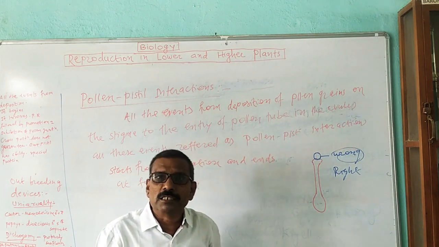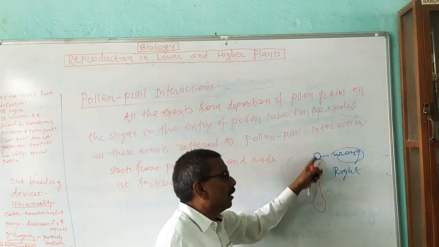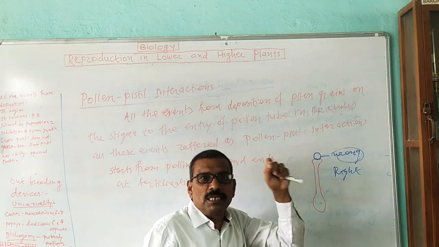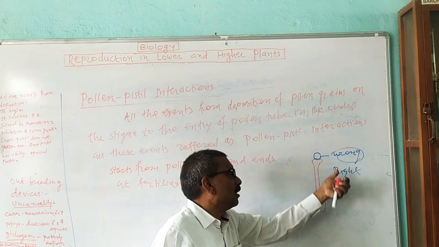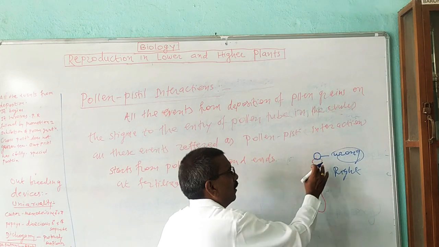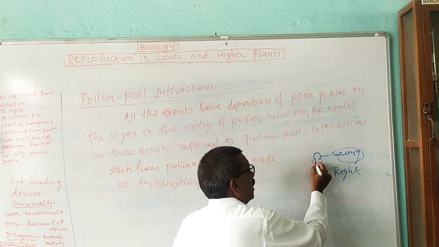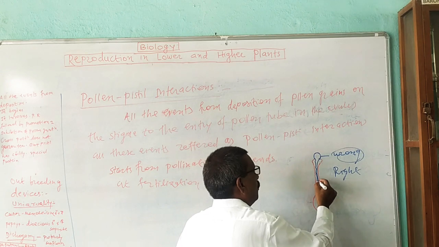In the stigma, there is the presence of a specific type of protein. With the help of that protein, the stigma identifies whether the pollen grain is of a wrong type or right type. If it is of the right type, then the pollen grain germinates and puts up a structure known as a pollen tube.